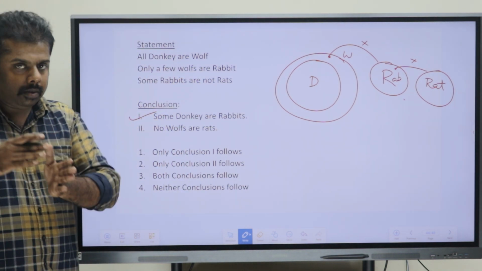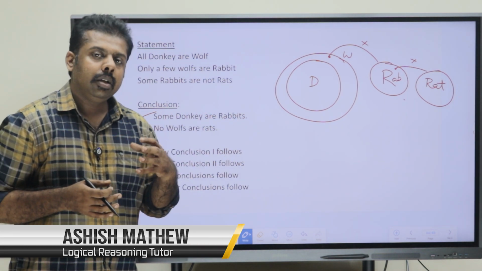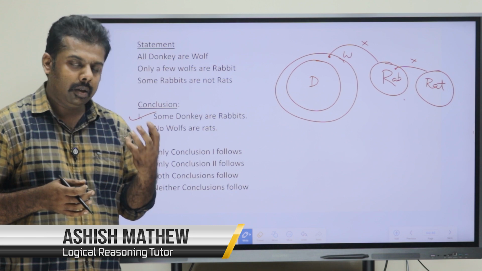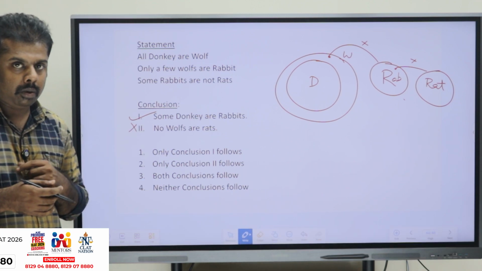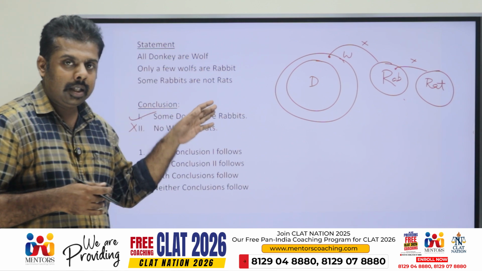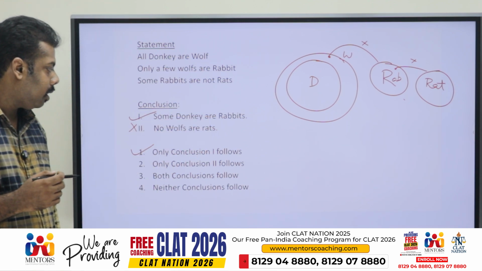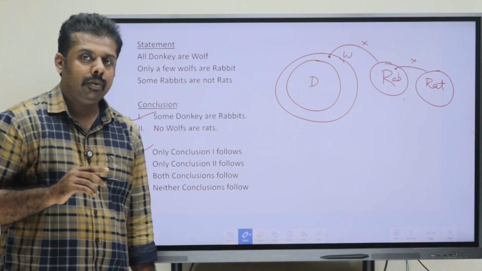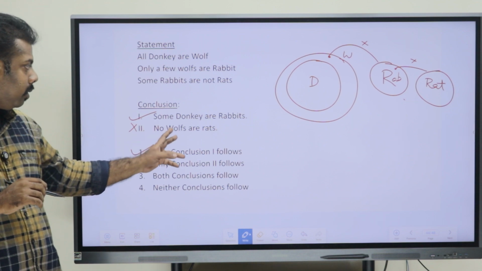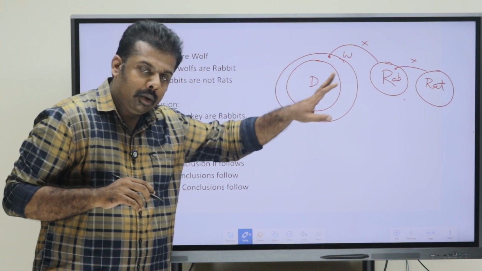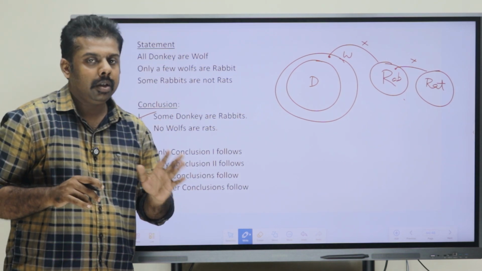We have already discussed in the previous course that if you don't have a direct relation, then the definite conclusion is always wrong. So the second one we can mark as wrong. The first is right and the second is wrong. So which is our option? First option we can mark, that is only conclusion 1 follows. Hope you got the second one, because wolf and rat do not have a direct relation, so no wolf are rats will be wrong.